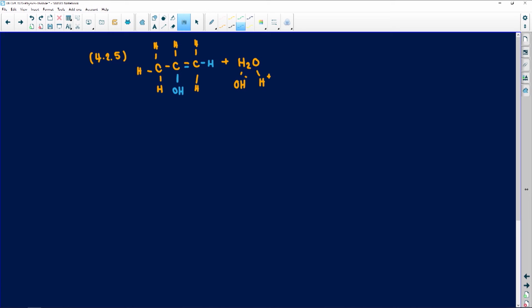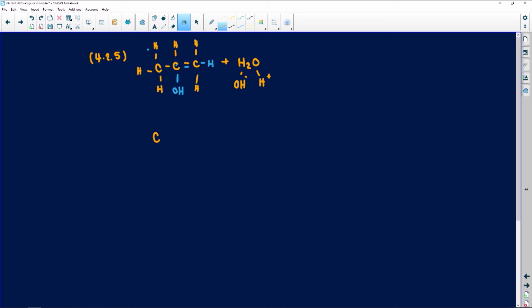Between these two carbons, this one only had one H attached to it. This one had 2 H's. The carbon with the least number of hydrogens was this carbon over here. So the OH will attach to the carbon with the least number of hydrogens, and the hydrogen atom will attach itself to the carbon with the most number of hydrogens. This one had 2. That's the first one.